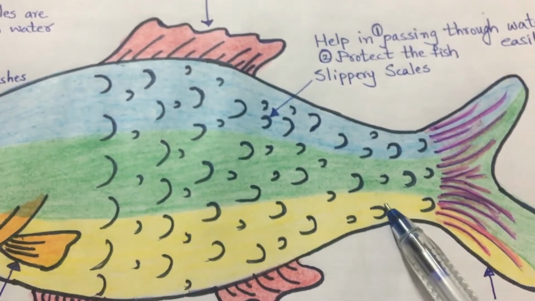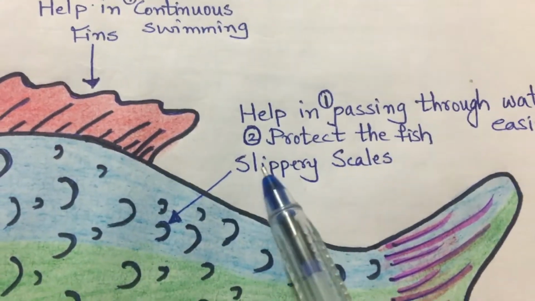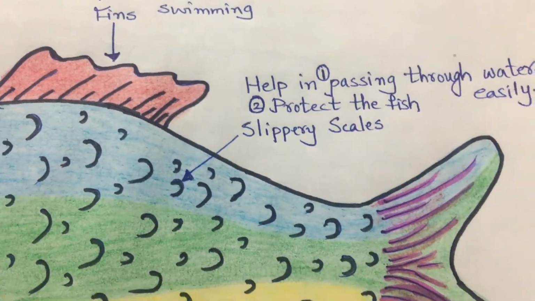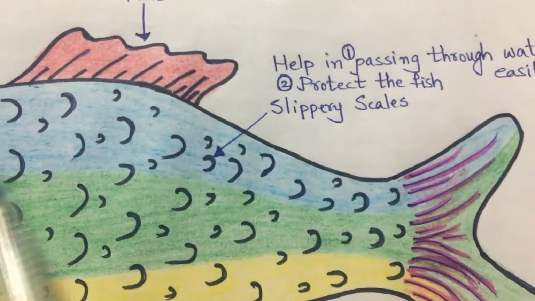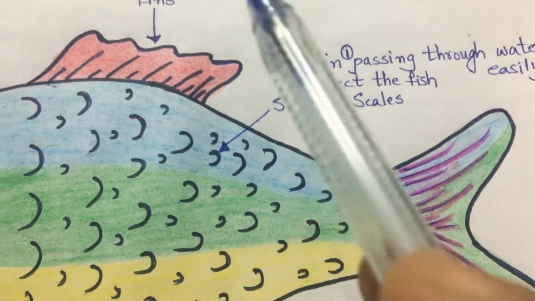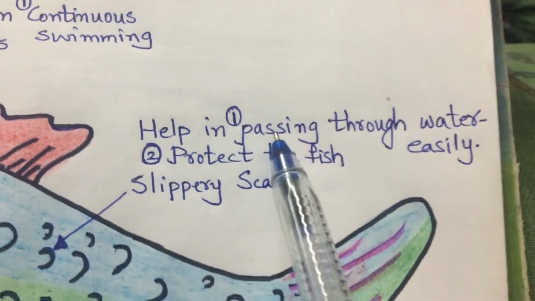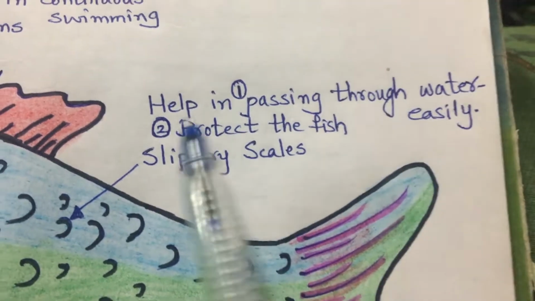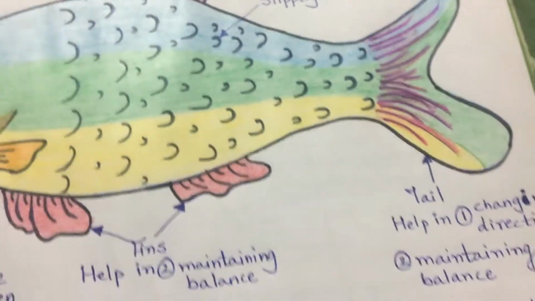Now here you can see throughout the fish body the black curves I have shown, that is the scales, right? And they are slippery. What type of scales does it have? Slippery. Slippery means viscous, थोड़े sticky होते हैं, so that it slides in the water very easily. And another function is it helps in passing through water easily and it protects the fish.